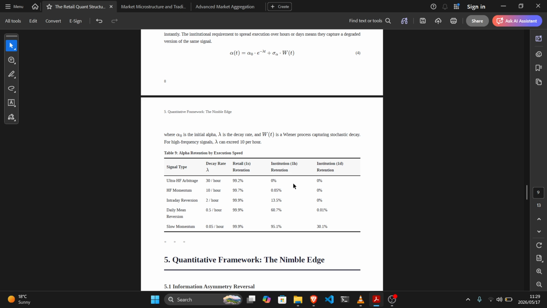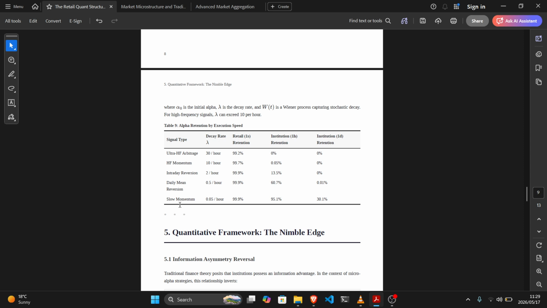An institution at 1 hour has a 60.7% retention, and an institution at 1 day has 0.01%. Slow momentum, 0.05 per hour. Retail at 1 second has about 99.9% retention. An institution at 1 hour has about 95.1% retention, and an institution at 1 day has about 30.1% retention.